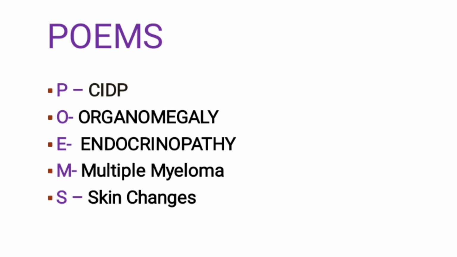And O means organomegaly, E is endocrinopathy, M is multiple myeloma, we call it monoclonal gammopathy. Osteosclerotic lesions are seen in this condition, and this M, the multiple myeloma, is refractory to therapy, lambda chain, and S here is the skin changes, and this is about the POEMS.